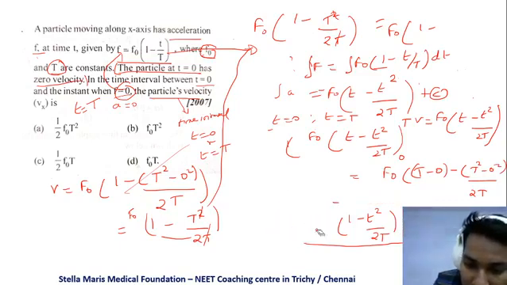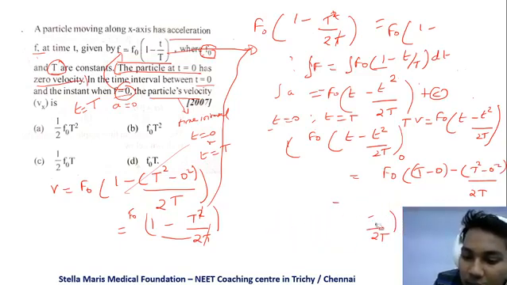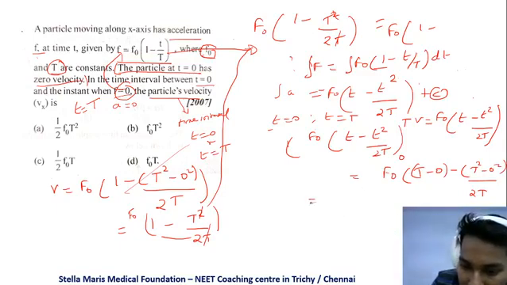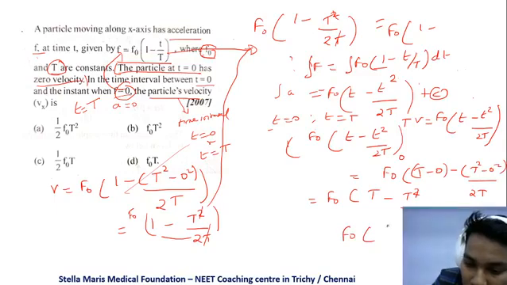Sorry, this is a minor mistake. So this becomes f naught into t minus t squared by 2t. This t and this t will be cancelled, that is f naught into t minus t by 2.